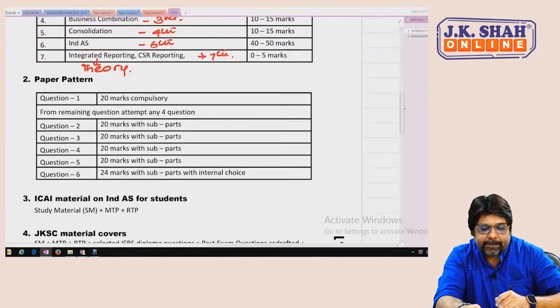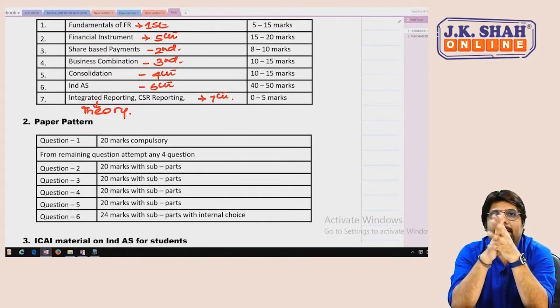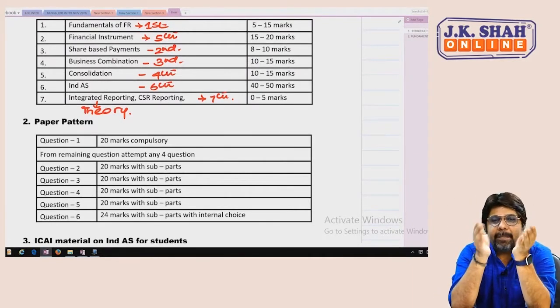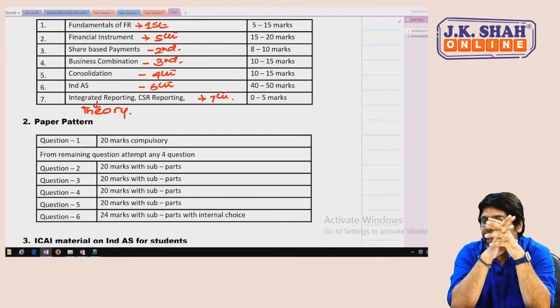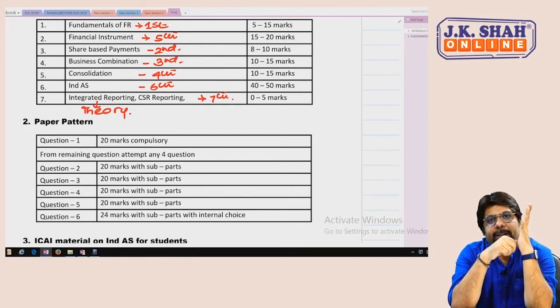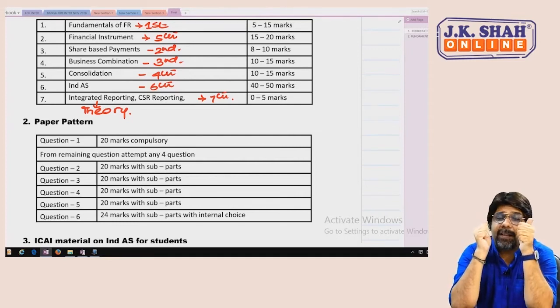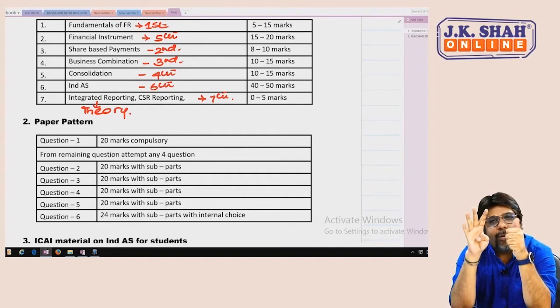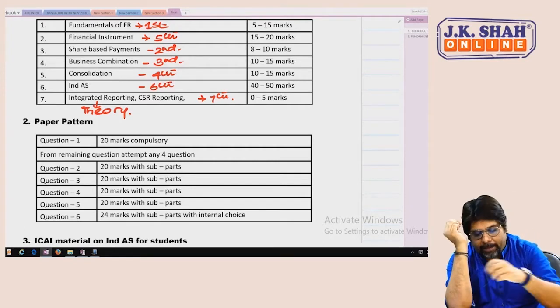Now, paper pattern. Your paper pattern is, first question is compulsory of 20 marks. It can be any part of the syllabus. Generally, it is from fundamentals, consolidation, business combination, the popular ones. Thereafter, out of 5 questions, you are supposed to attempt 4 of 20 marks each. So that comes to 80 marks. So question number 1, 20 marks compulsory, and from the rest you are supposed to solve 4. That gives you 80. So 20 plus 80, 100 marks. That is your paper pattern.